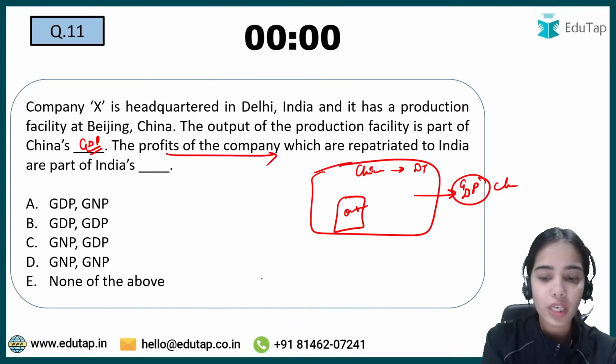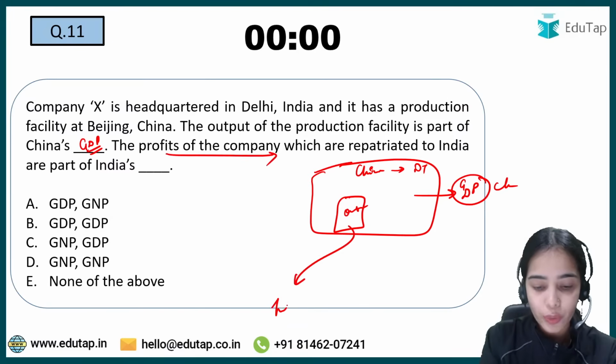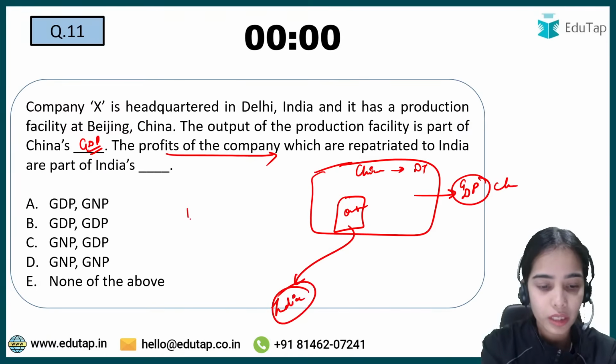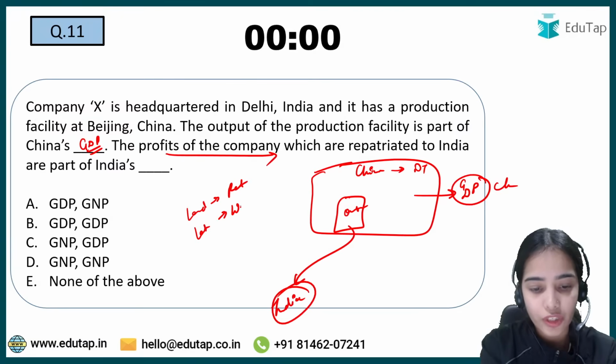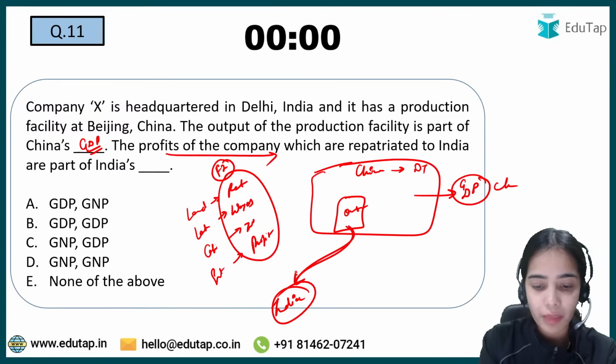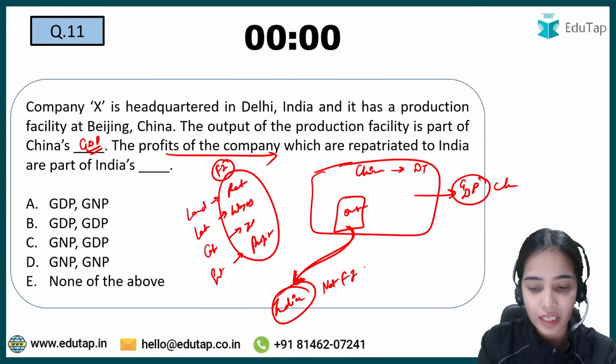The profits of the company are now coming to India. From the land you are earning rent, from the labor you are earning wages, from your capital you are earning interest, from your entrepreneurship you are earning profit. All of this, rent, wages, interest and profit, is factor income. So when the factor income is coming to India, this is the net factor income from abroad.